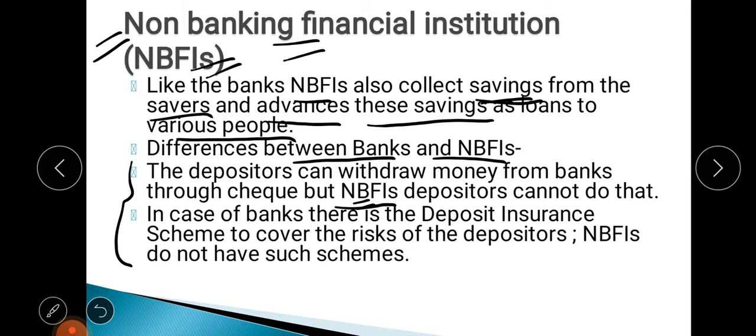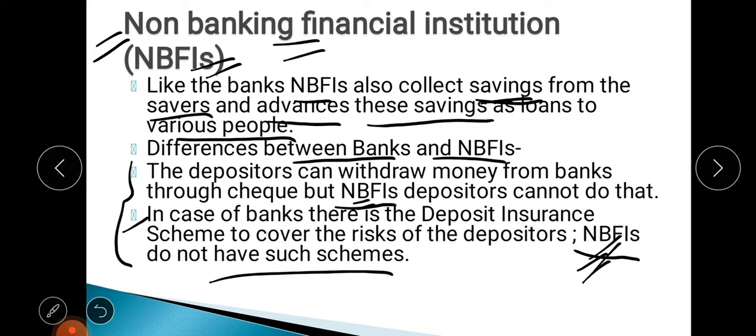The second, in case of banks, there are deposit insurance schemes to cover the risk of the depositor. That means there is security assurance that the money you have saved is secure, there is insurance. But such insurance schemes are not available in case of NBFIs. So there exists some kind of risk for the depositors, because of the absence of such insurance schemes.